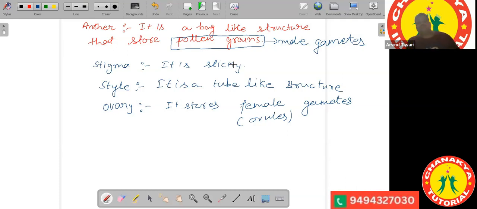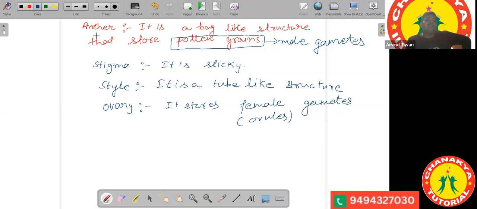Now, the process starts with the anther. When the anther ripens up, that means when the pollen grains are ready, they have grown up. When the pollen grains are mature, at that time, the anther bursts out. Okay? With the bursting of the anther, the pollen grains are released into the air.